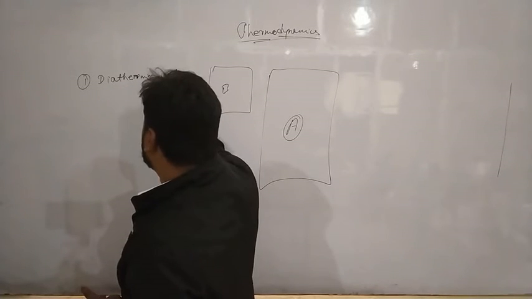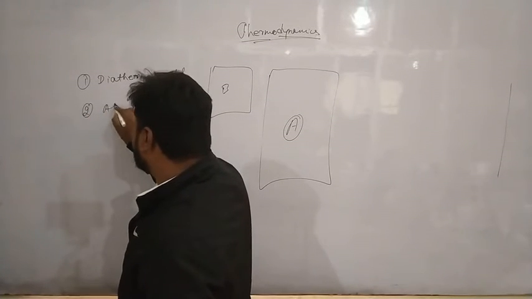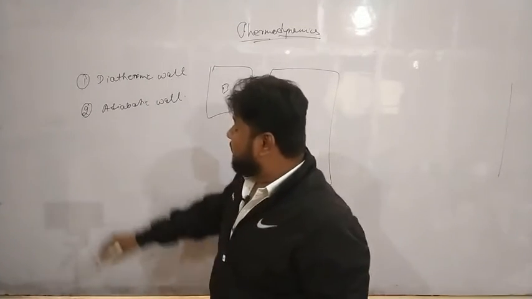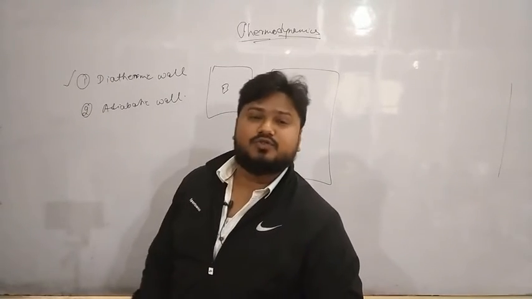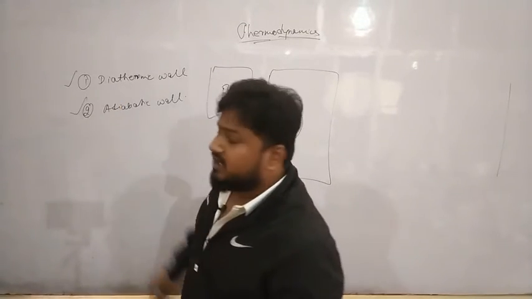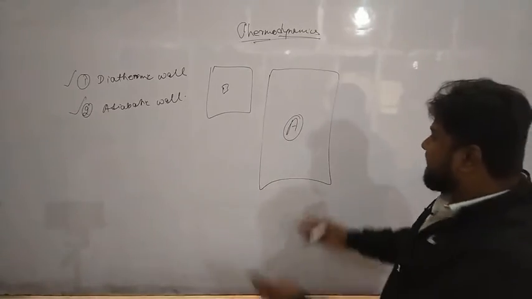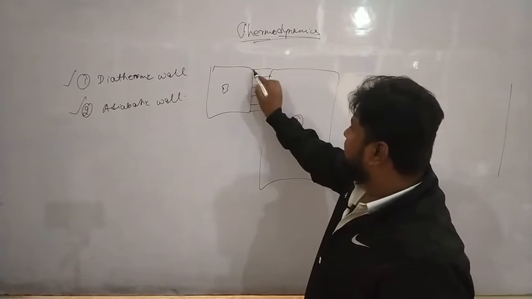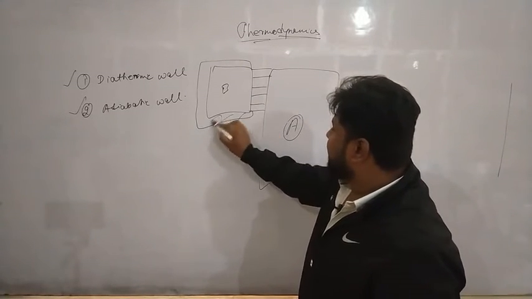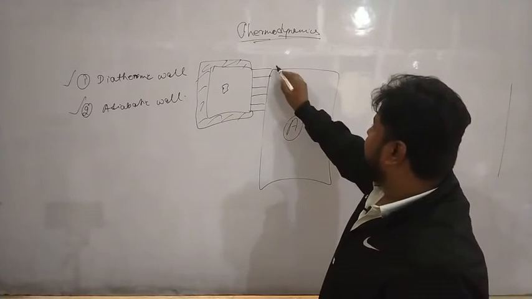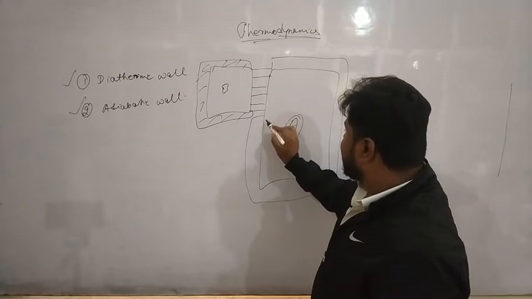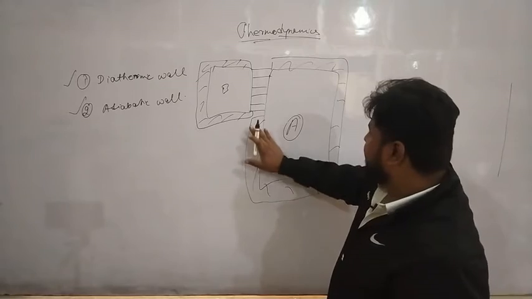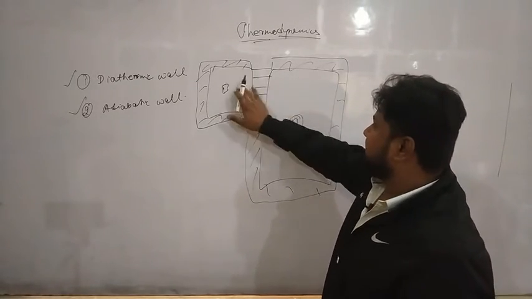the diathermic wall, and the second one is the adiabatic wall. What does a diathermic wall do? It allows heat to flow. And what does an adiabatic wall do? It does not allow heat to flow. So when these two bodies come in contact, here we will provide a diathermic wall, and everywhere else we will provide an adiabatic wall. In the same way, from here to here I will provide an adiabatic wall, so that heat should not transfer from any other part except these two.